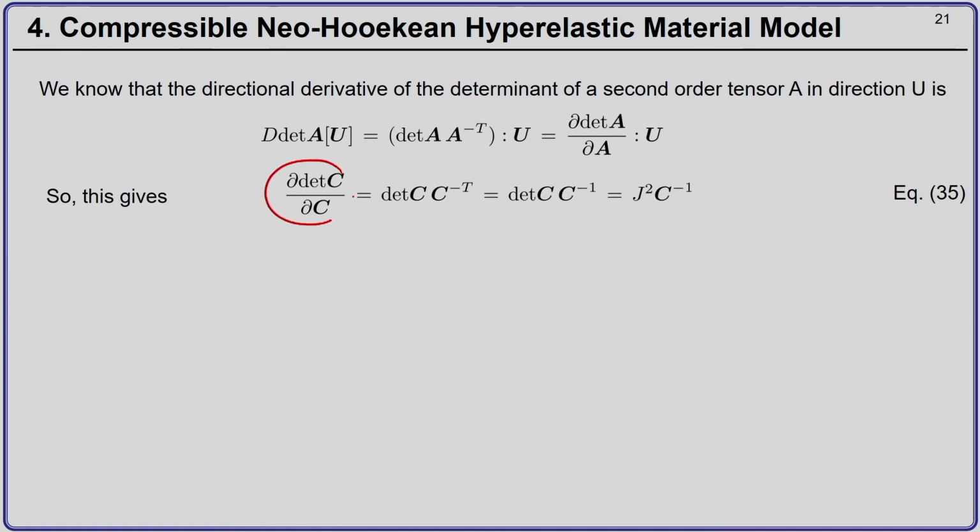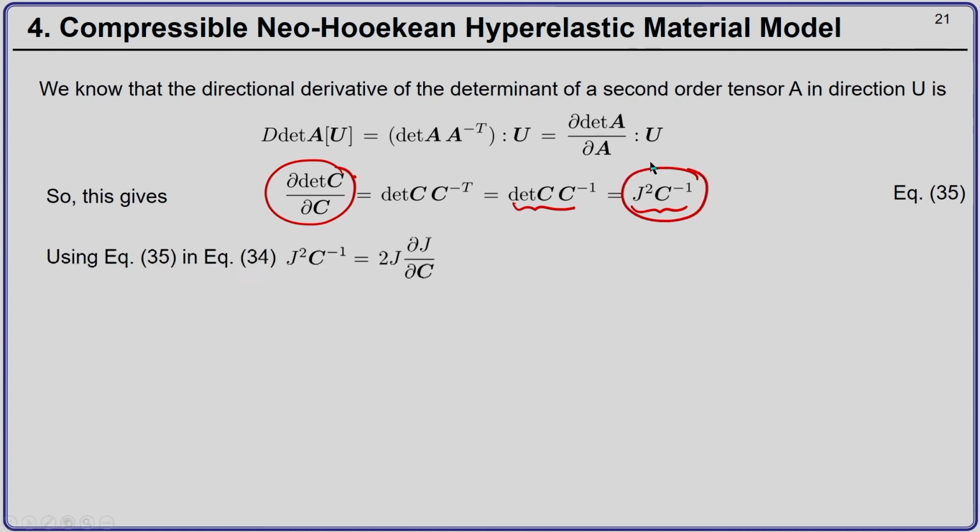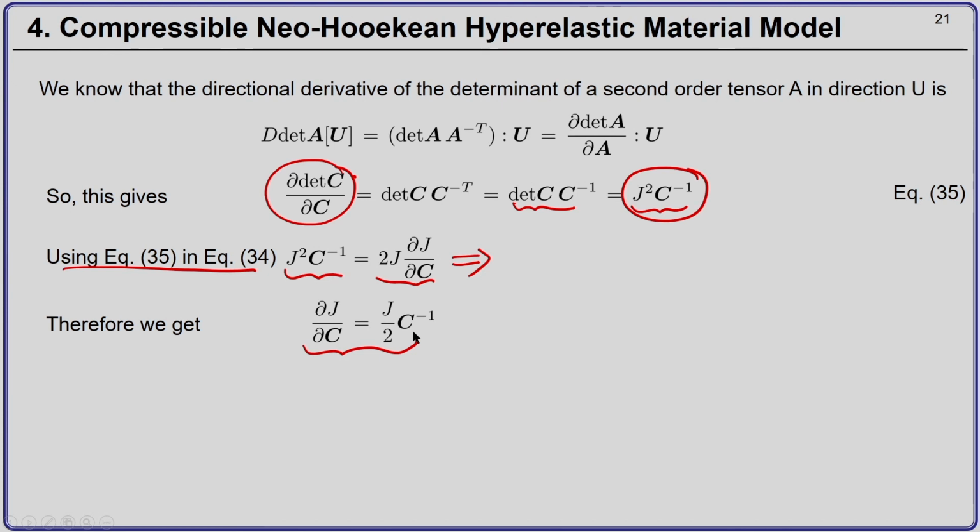So, del by del C of determinant of C is nothing but determinant of C into C inverse, and determinant of C is nothing but j square. Therefore, we have del by del C of determinant of C equal to j square C inverse. Using this equation in 34, we get j square C inverse is 2j del j by del C, and from here I can directly compute del j by del C as j by 2 C inverse.